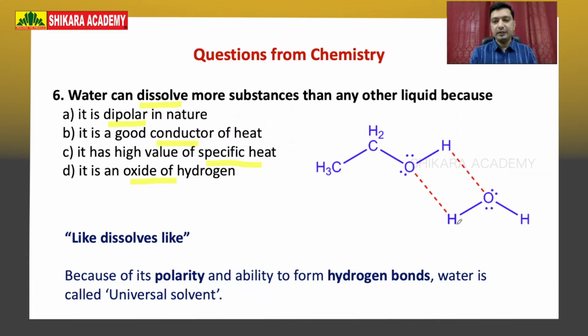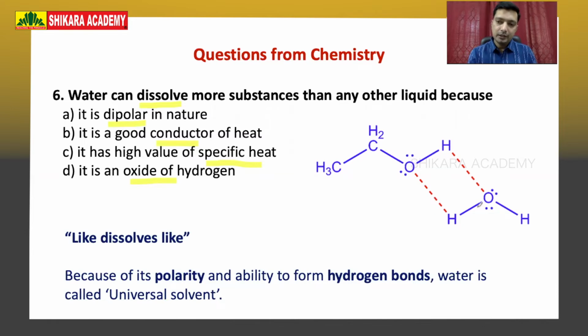To help you understand this, I have given you a chemical interaction here. What we are seeing here is water. Water is H2O, right? 2 hydrogens attached to an oxygen. And here I'm showing you another molecule called ethanol, or ethyl alcohol. So look how water is reacting with it. Here, 2 things that you notice. One, hydrogen from the ethanol molecule is getting attracted to oxygen, forming this weak bond called a hydrogen bond. We call this dotted line a hydrogen bond.